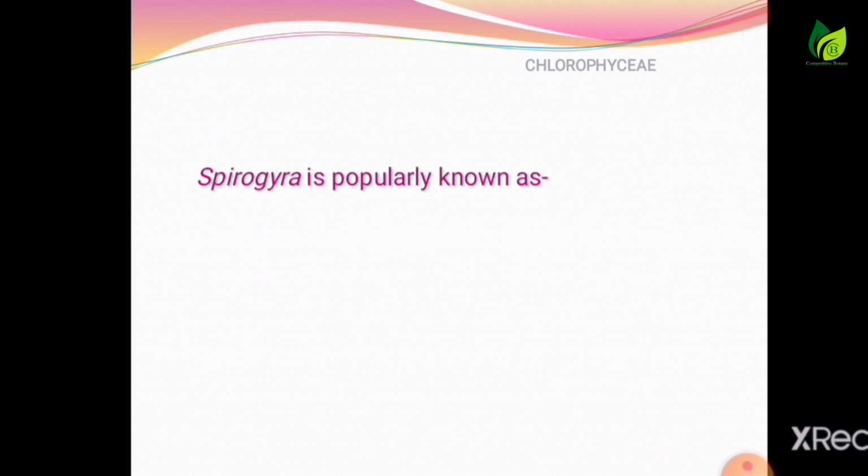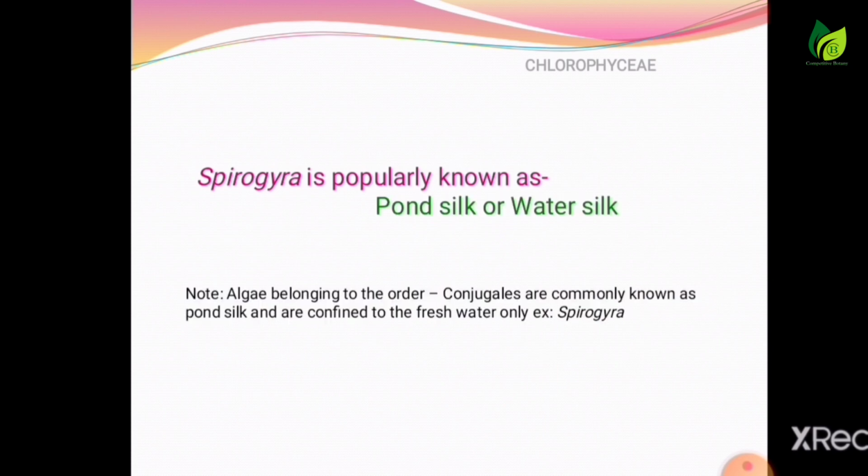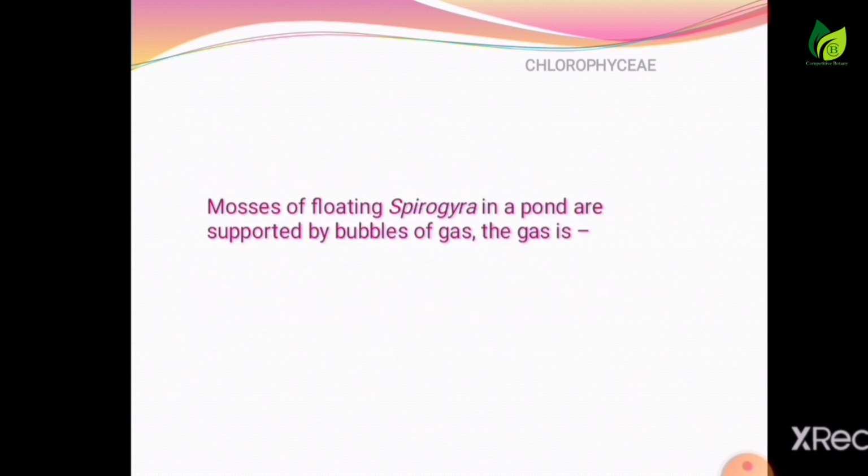Spirogyra is popularly known as pond silk or water silk. Masses of floating Spirogyra in a pond are supported by bubbles of gas. That gas is nothing but oxygen.